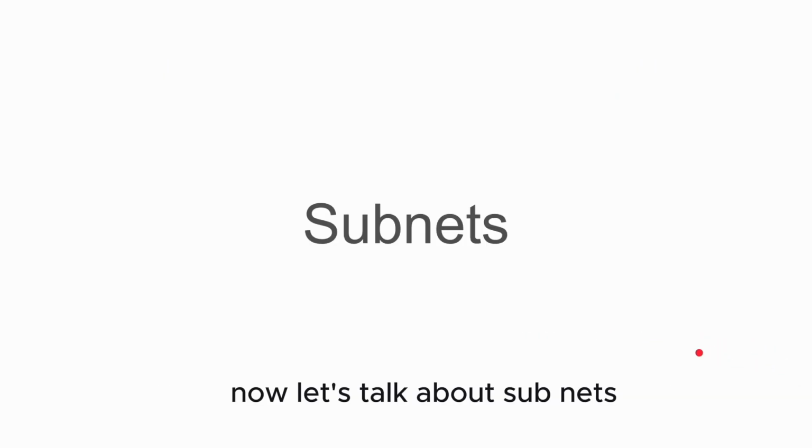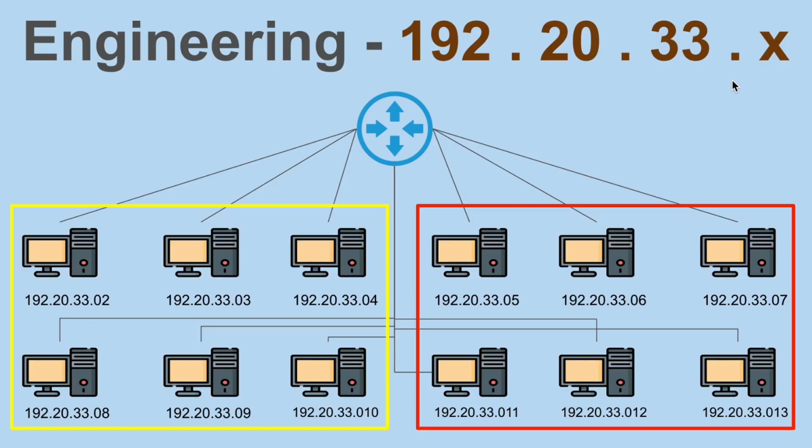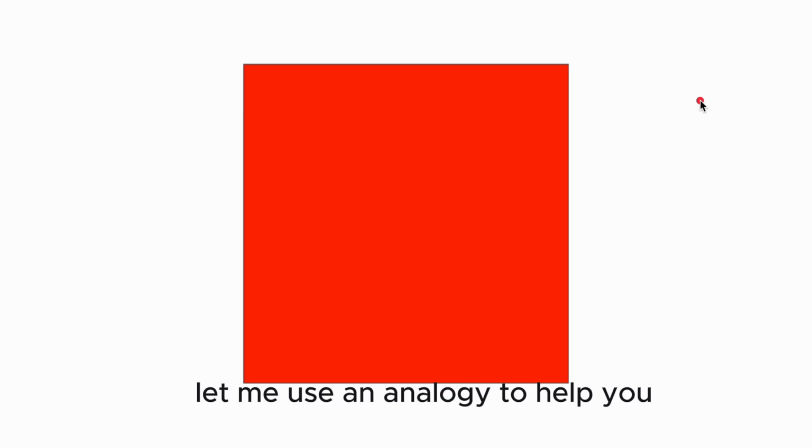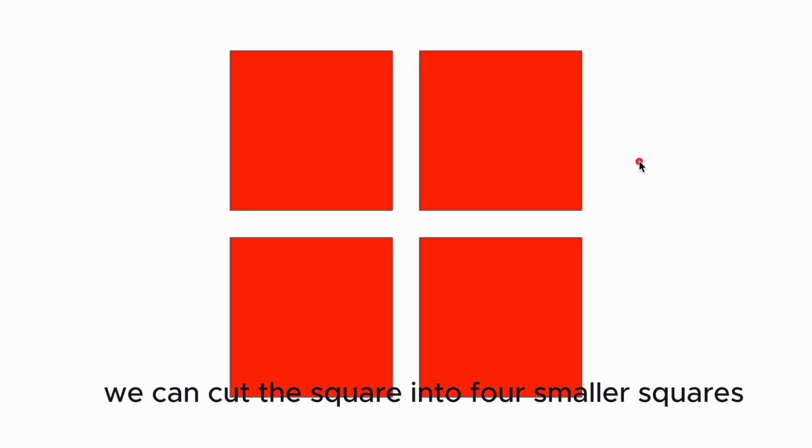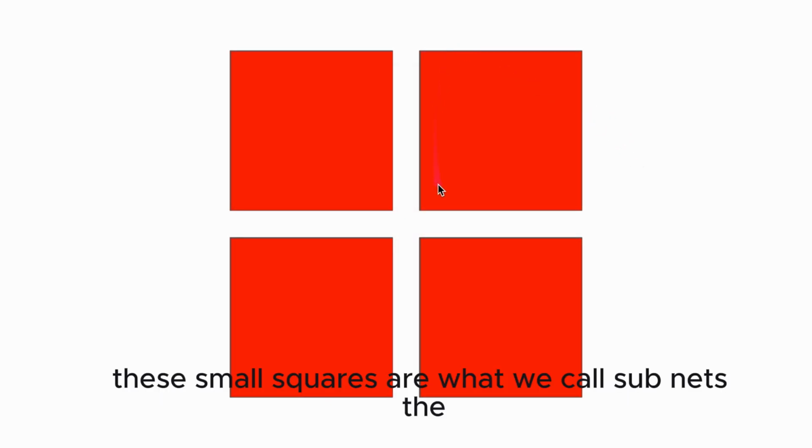Now let's talk about subnets. A subnet, or a subnetwork, is a logical subdivision of an IP network. So here we have a network, and it's been divided into this group and this group. Let me use an analogy to help you. Think of a network as a square. We can cut this square into 4 smaller squares. These small squares are what we call subnets.